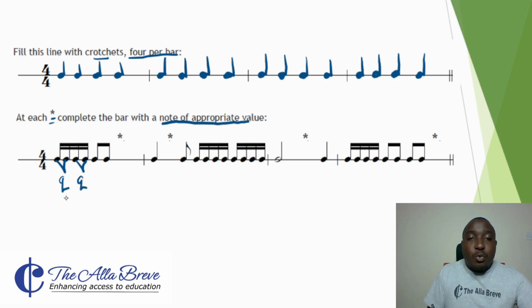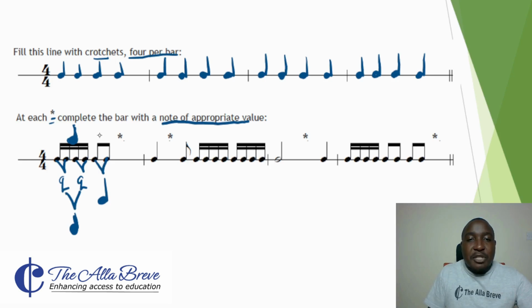When you add two quavers together, they make a crochet. So this one here is equivalent to one crochet. But we need 4. Now, these two are quavers. Two of them make one crochet.